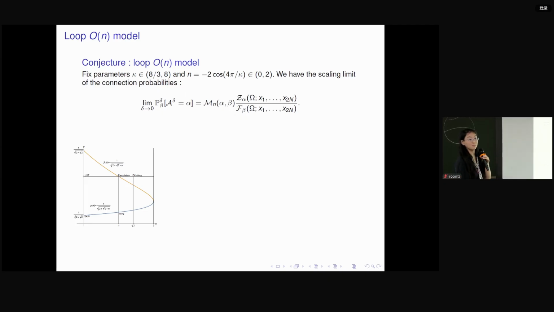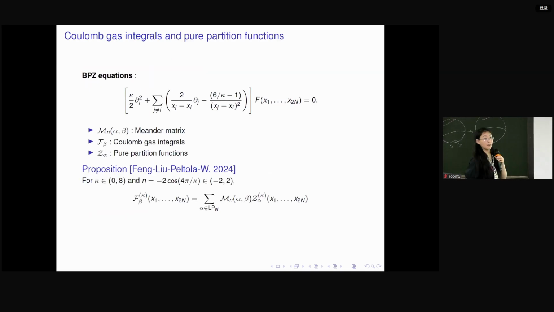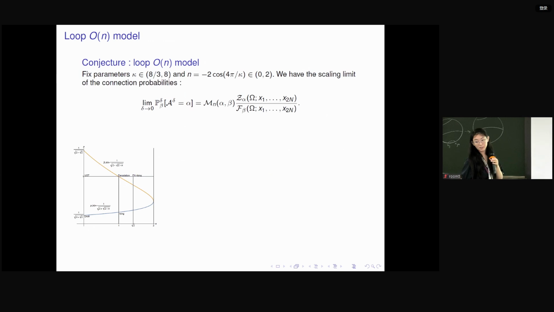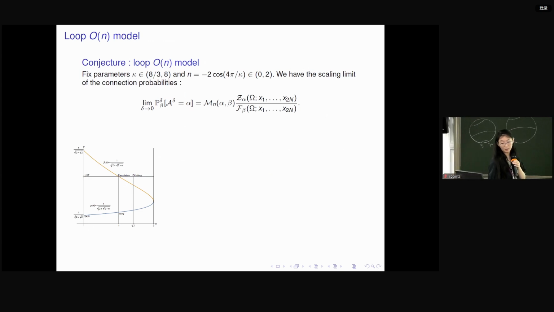This makes sense because this is a probability, and if you sum over all possible alphas, it should sum up to 1. This summing-up-to-1 relation is exactly the relation we saw on the previous page. Okay, so this is the conjecture for the loop O(n) model.